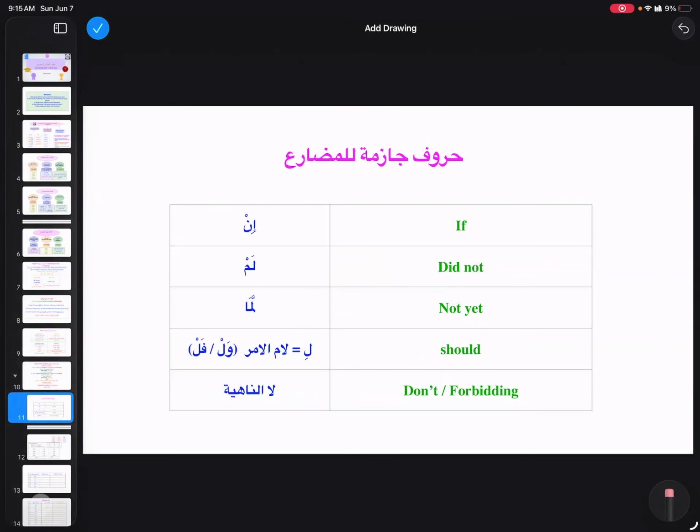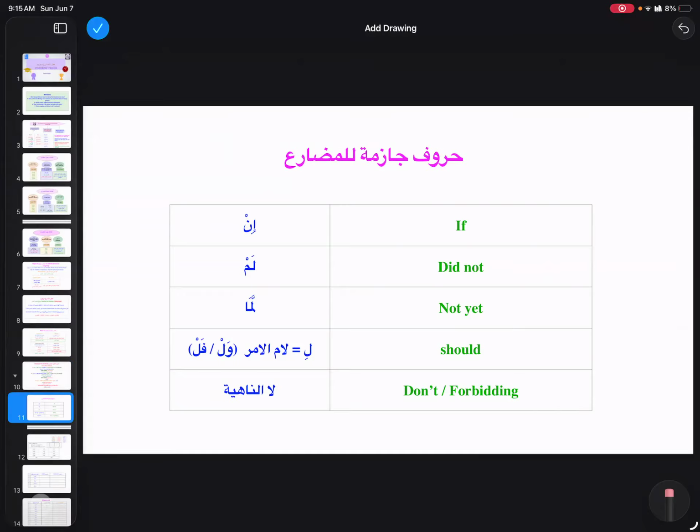Now we are going to talk about our huruf jazima lil mudari. What are these huruf which can make fi'l mudari majzoom? They are in, lam, lamma, and then we have li, which is lamul amr. And this lamul amr can be seen as wal and fal.